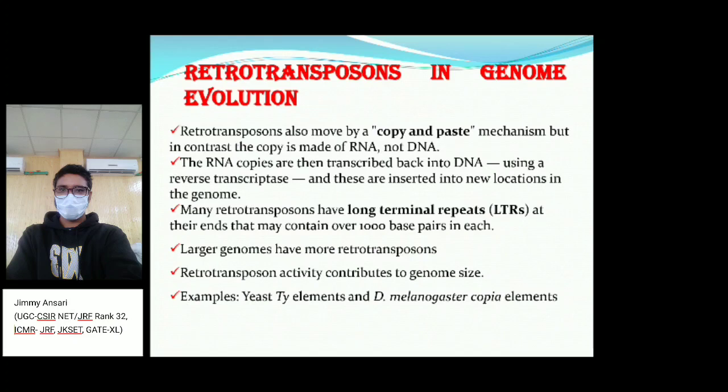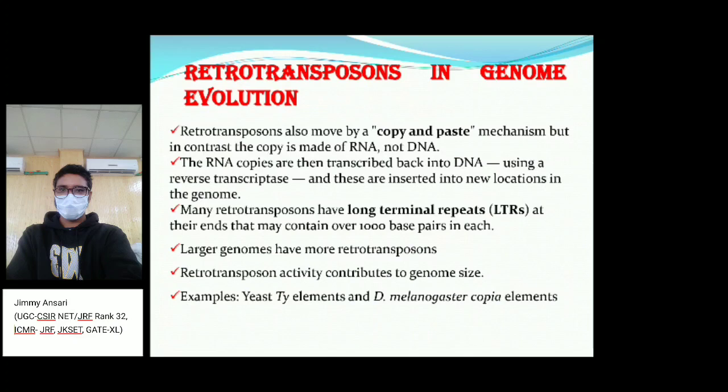I said that the copy and paste mechanism is the retrotransposon. We call them retrotransposons. They make RNA before DNA, then again, using the reverse transcriptase enzyme, they convert RNA into DNA and insert it into the new location. So the enzyme is called reverse transcriptase.